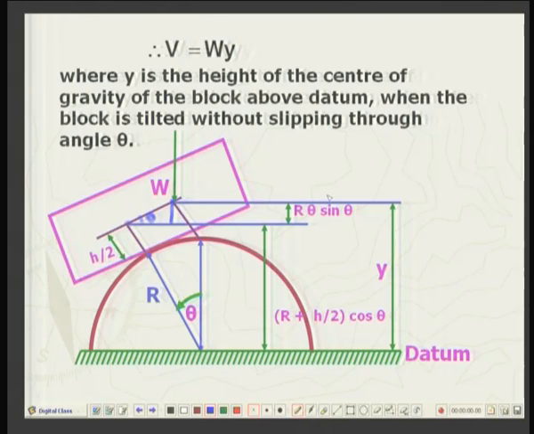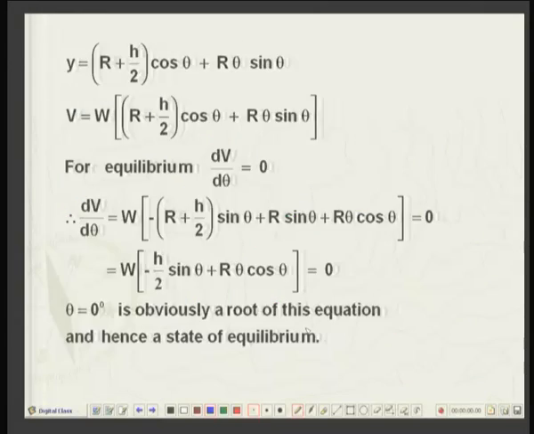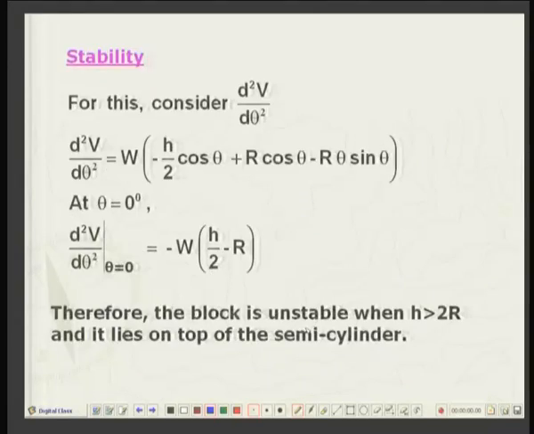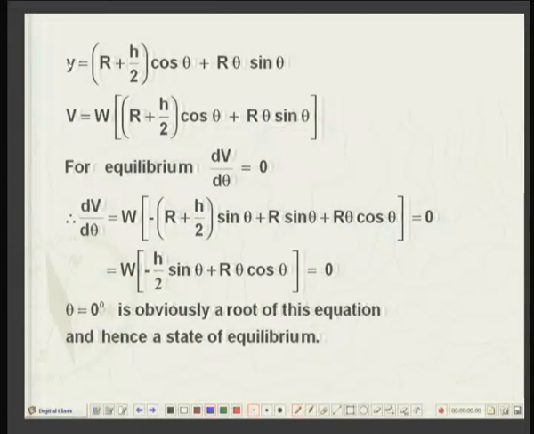Once again, this evaluation is simply trigonometry and geometry of the figure of the problem. After having understood it, the matter is very simple. The height of the CG, y, is r plus h by 2 cosine theta plus r theta sin theta.